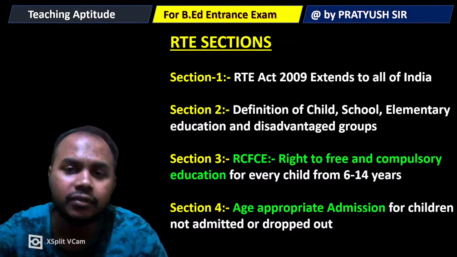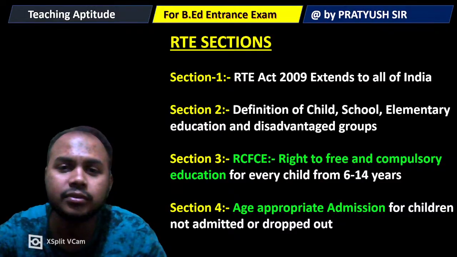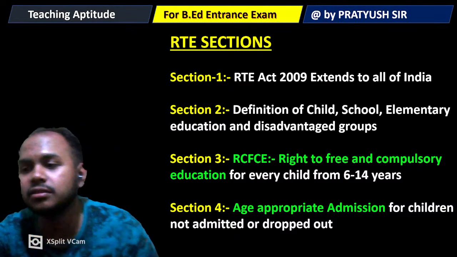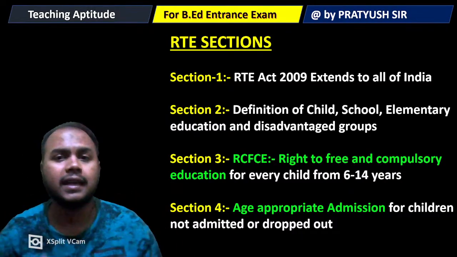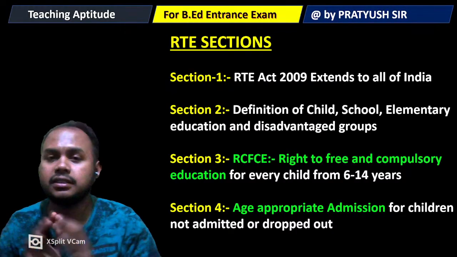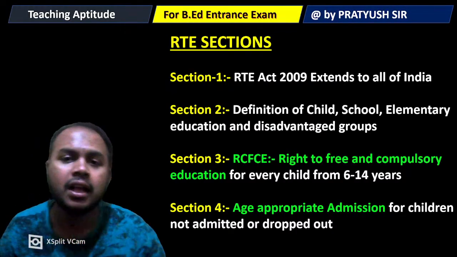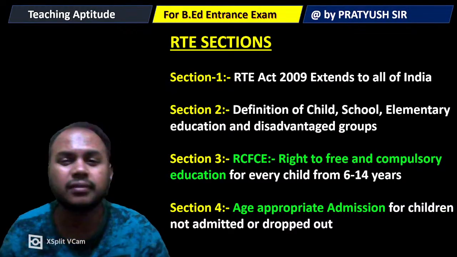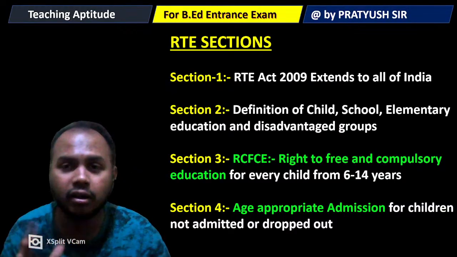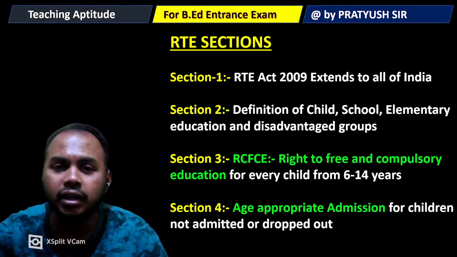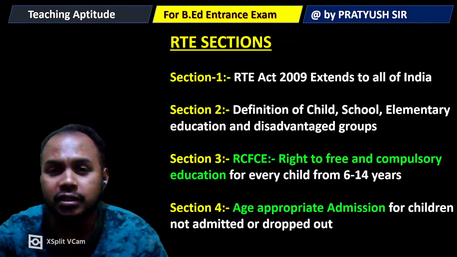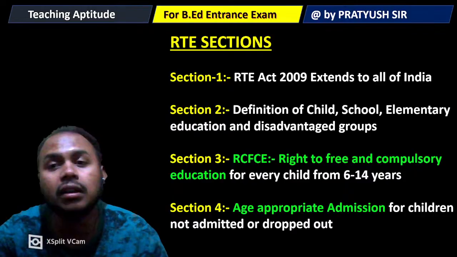Section 2 is basically the definition of child, school, elementary education and disadvantaged groups. Then section 3 is all about... So article 1 is basically saying that the RTE Act should be applicable to all of India, not only restricted to some parts, but implemented at all parts of India, be it east, west, north or south. Then section 2 defines the various important terminologies, such as the definition of a child, and elementary education.